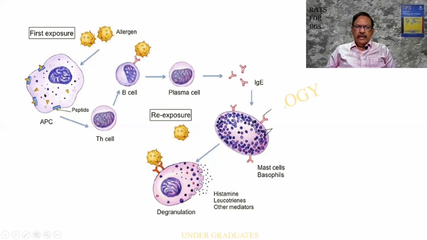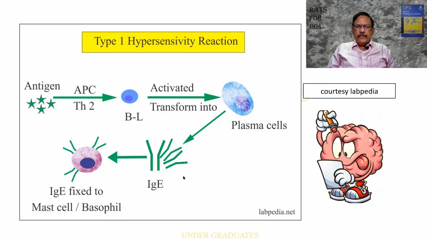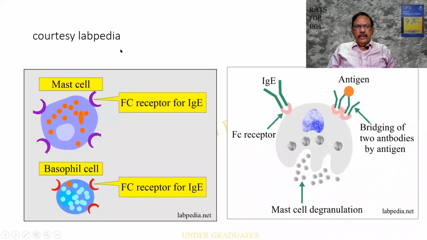Allergen, antigen presenting cell, the B cell, activation of the plasma cell, production of antibodies, attachment to the basophils, and two antibodies are present. There is a cross-linking of the antibodies, contraction, and then degranulation. So these steps, I think you will be able to rattle off very easily. So this is what I had explained previously, just for your recapitulation. And the courtesy is Labpedia, of course.